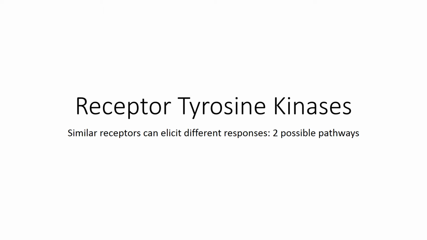I want to review that, but also point out that RAS is not the only second messenger that can become activated in response to receptor tyrosine kinase ligand binding. After reviewing the RAS pathway, I'll introduce a second pathway that is activated by receptor tyrosine kinase ligand binding.